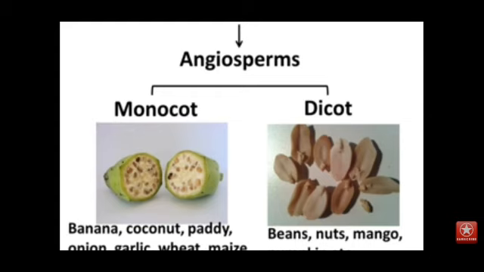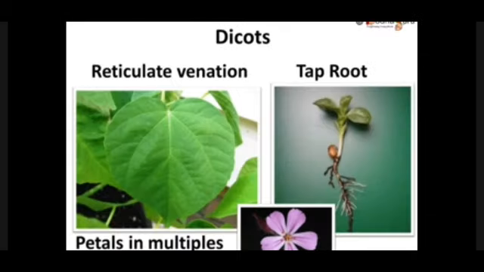So those seeds which cannot be broken down and are made up of one complete seed are monocots, and those seeds which can be divided into two equal parts are called dicotyledonous seeds. Please remember the examples also. Now what are the characteristics of dicots? They have reticulate venation. If you see the leaves, the veins are forming a network, that is called reticulate venation.